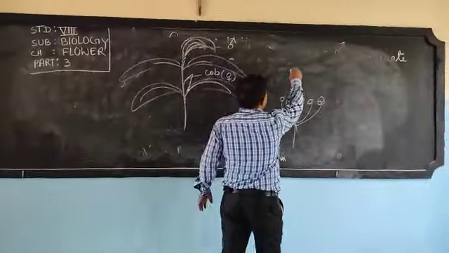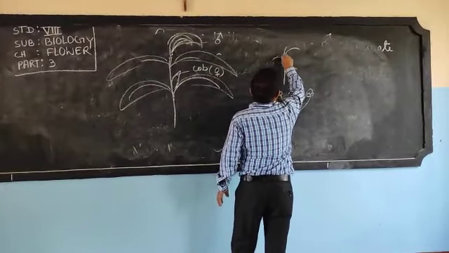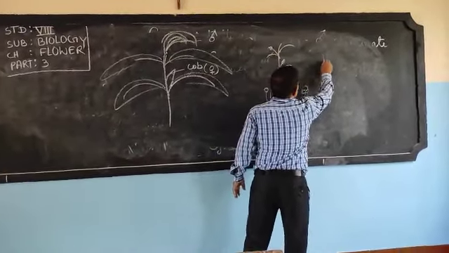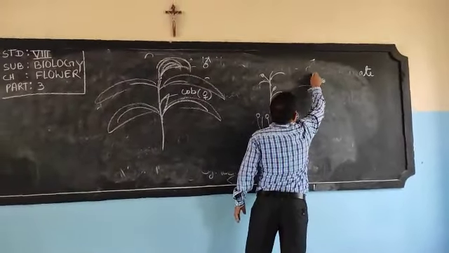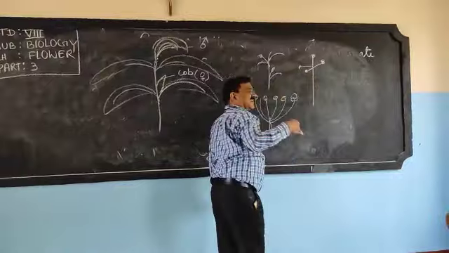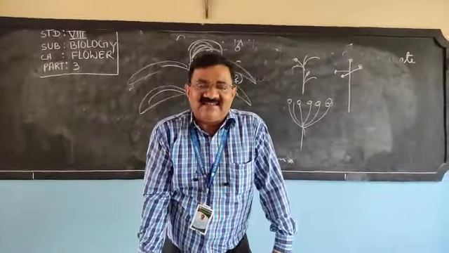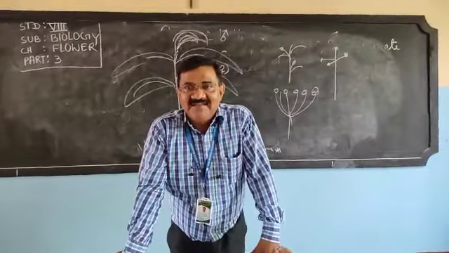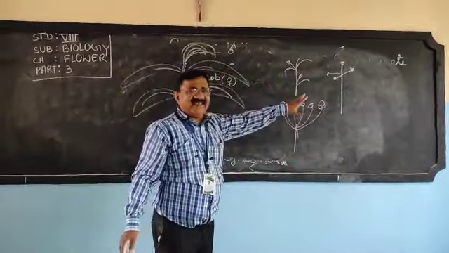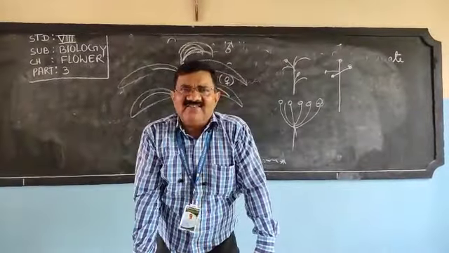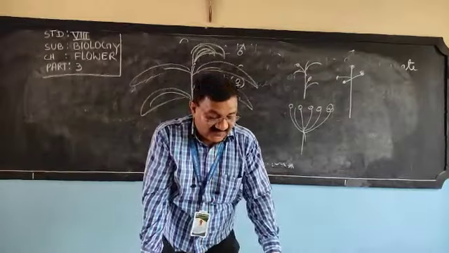Sometimes it may be like this: one flower here, one flower here. In higher classes, you will study the types of inflorescence, that is racemose and cymose. But here, you only need to know that the arrangement of flowers on the floral axis is called inflorescence.